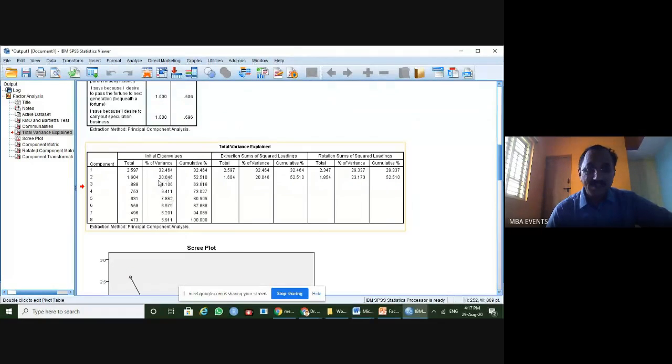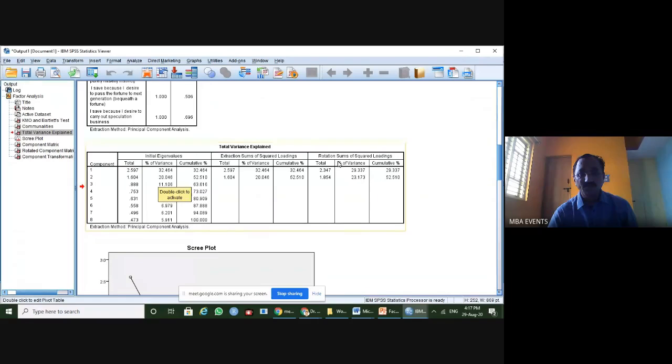Is this the correct explanation with the percent of variance? This will vary with different methods. In the extraction sums of squared loadings, the explanation for the first one was 32 and 20, but with the squared loadings the actual percent of variance is 29.337%, and the second one is explaining about 23.173%.